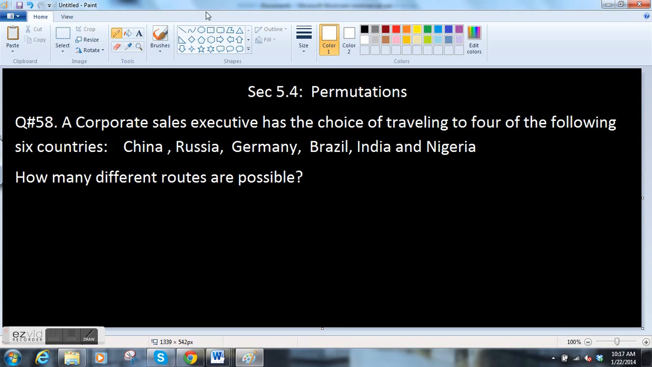Hi there, we're on section 5.4. This is permutations. So again, counting is hard, or it can be challenging. So question number 58, they call this the traveling man.